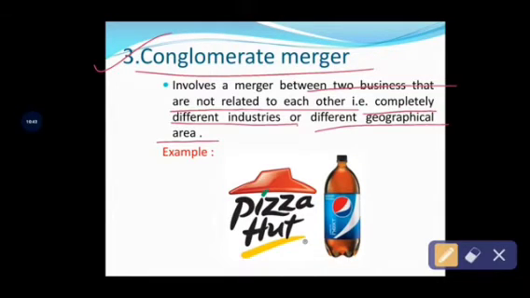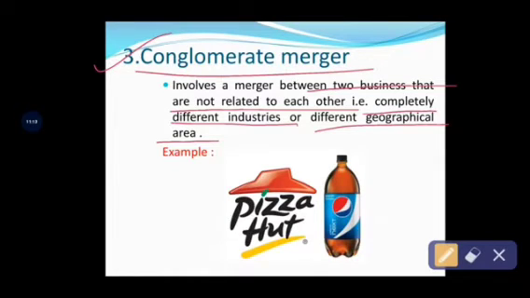Under a horizontal merger, the industries are identical in nature and the products or services are also identical. But in the case of a vertical merger, the business organizations are related to the same industry, but they follow different production processes. That's it. Under a conglomeration merger, the companies are completely unrelated.